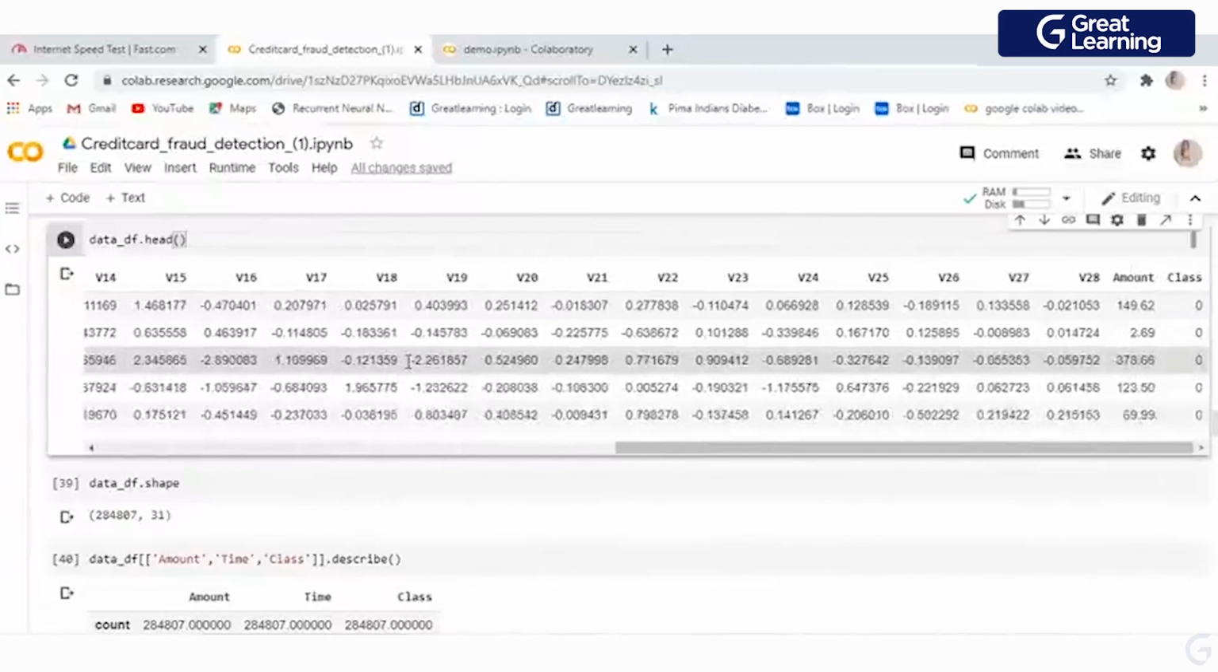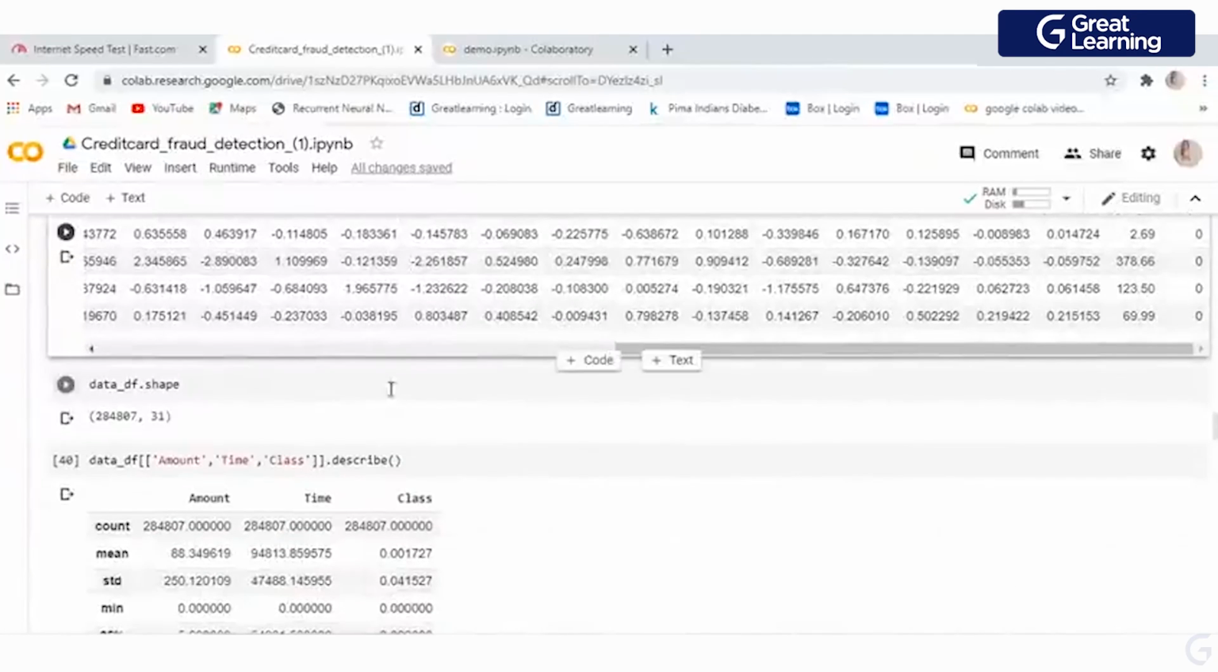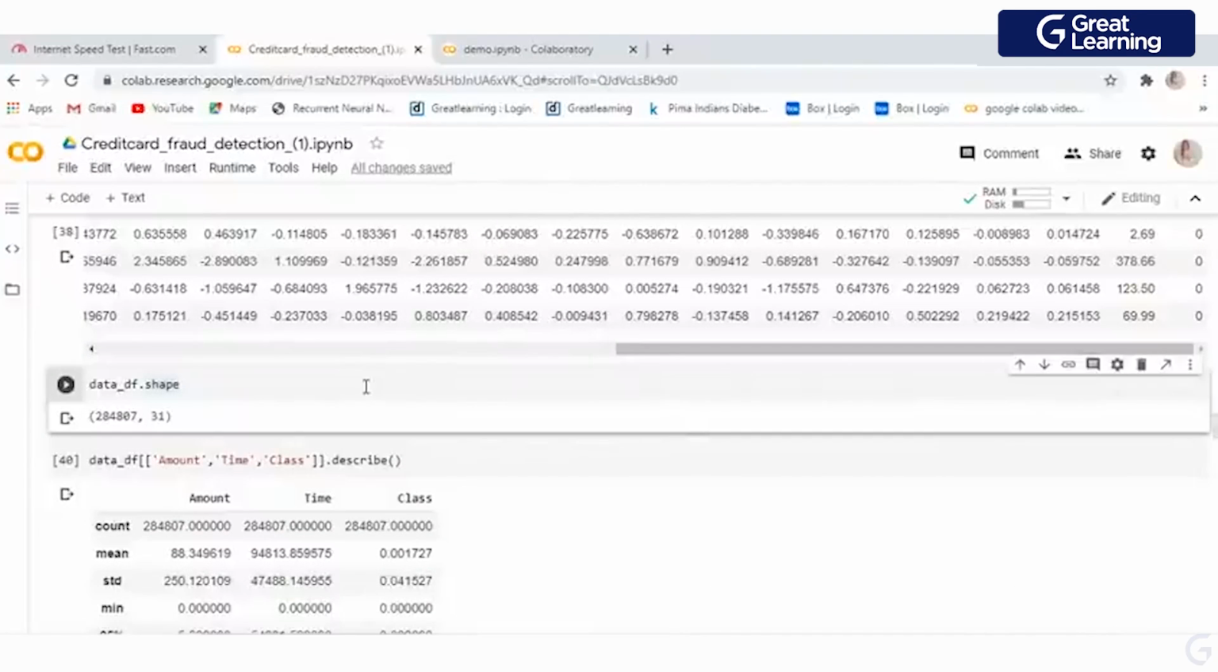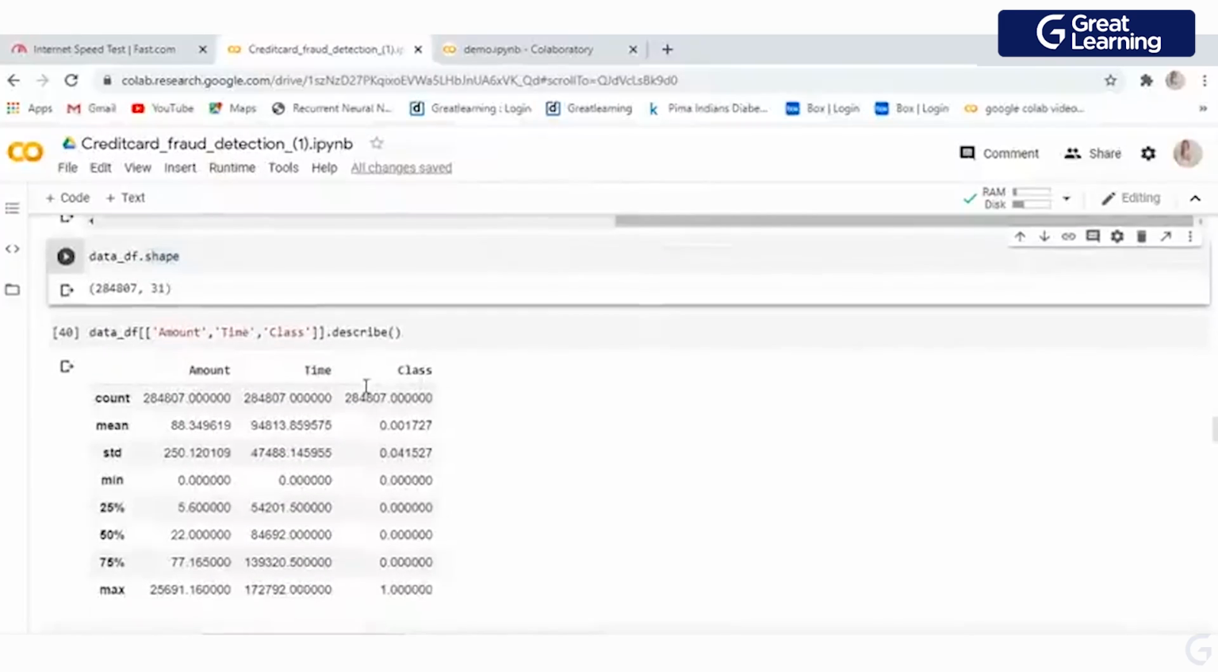You can see we have time and this many columns. Now if you want to see the shape of the data set, that is, how many rows and how many columns you have, you need to write the dot shape function.